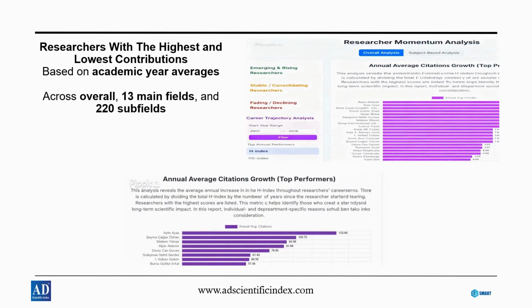Researchers with the highest and lowest annual contributions are identified through academic year averages, highlighting long-term performance trends. The analysis spans the overall ranking, 13 main scientific fields, and 220 subfields, revealing top performers with strong citation growth, as well as those with lower annual impact. These insights help institutions recognize leading contributors and understand areas that may require support or improvement.